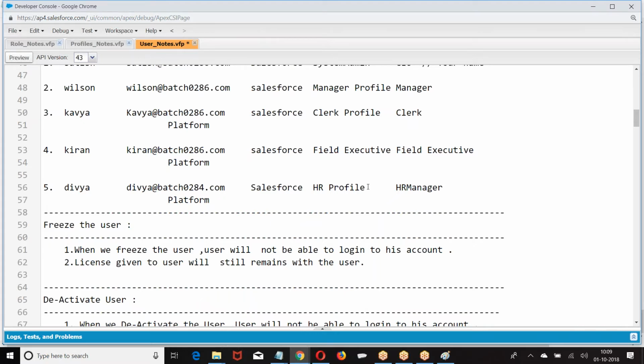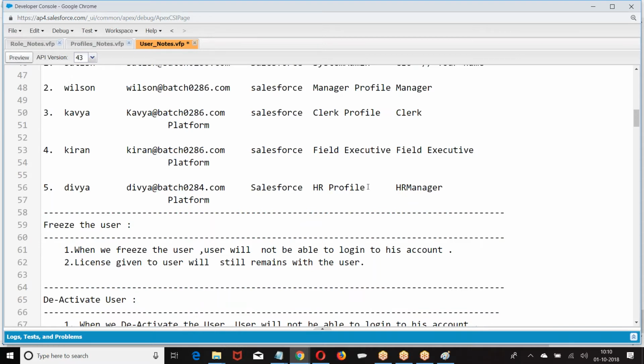If you want to block any user from logging into Salesforce for some time, say for 1 hour, when you want the user to be blocked temporarily, then we go for freeze. When you freeze, he cannot log in.